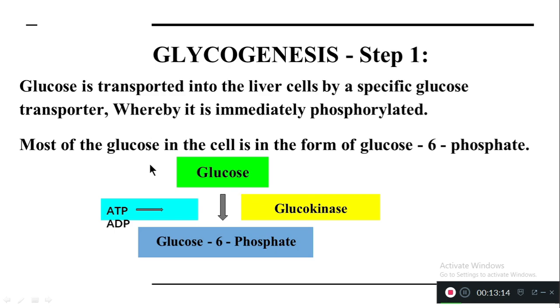Mainly it occurs in the cytosol. Glycogenesis occurs in the liver as well as in the muscle. In the liver, the glucokinase enzyme is responsible for the glucose to glucose 6-phosphate conversion, whereas in the muscle, glucose is converted into glucose 6-phosphate by the enzyme called hexokinase.